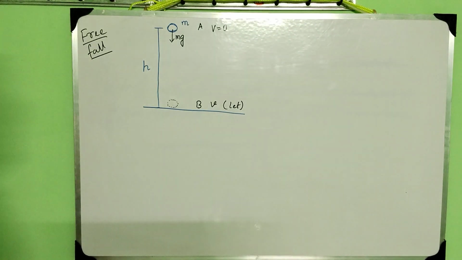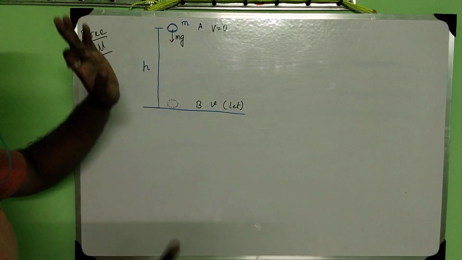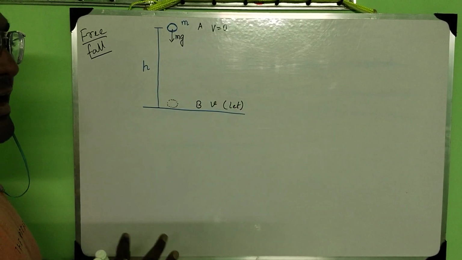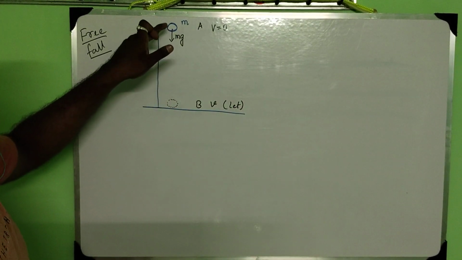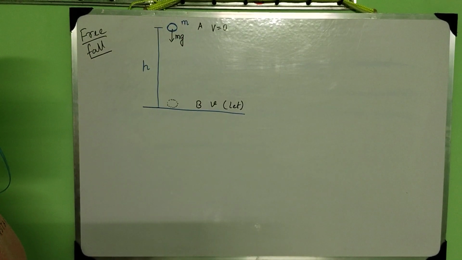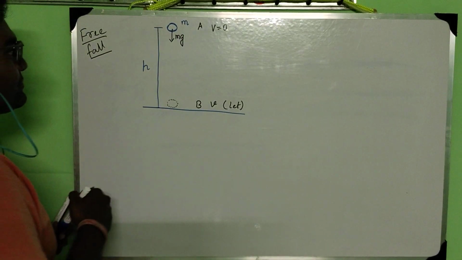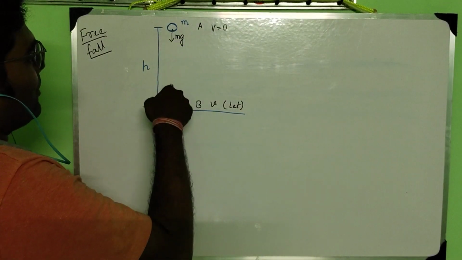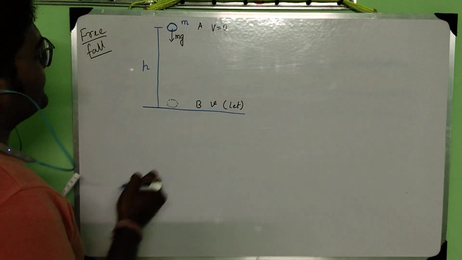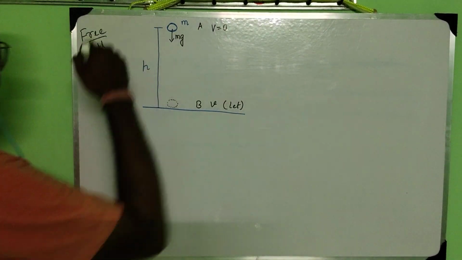So I neglect all these things, because the viscous force or air drag may take away the energy of the ball. So I just drop the ball under gravity. This is the example of free fall.